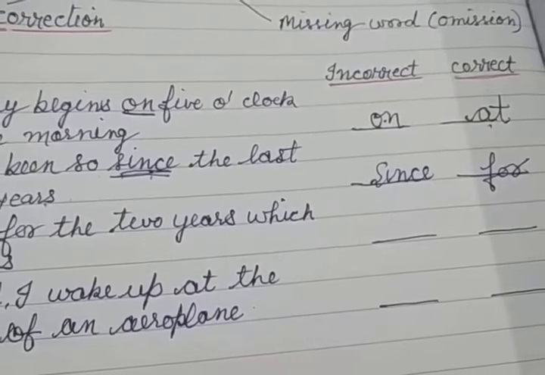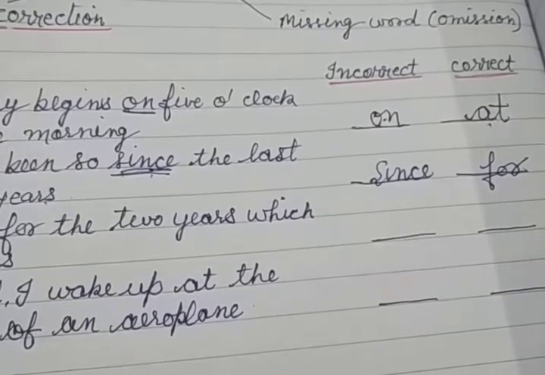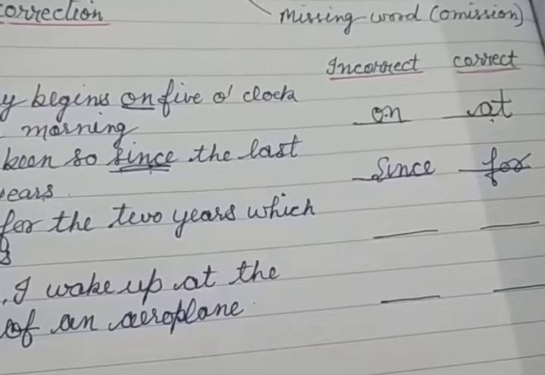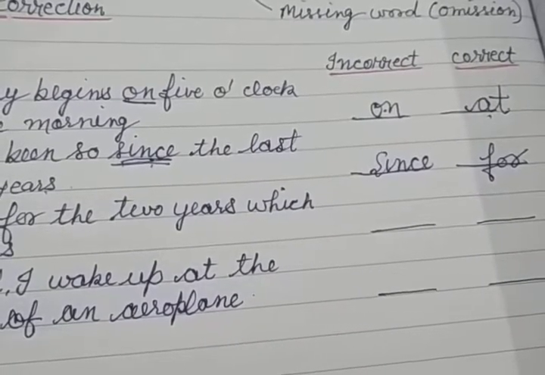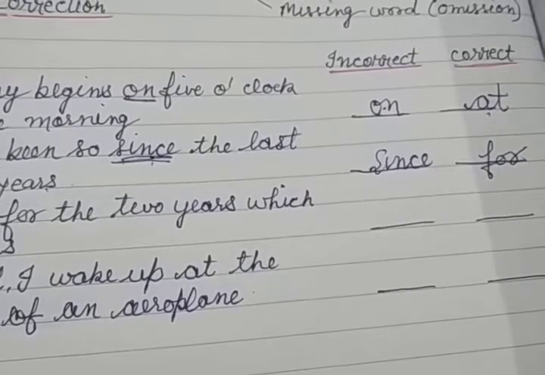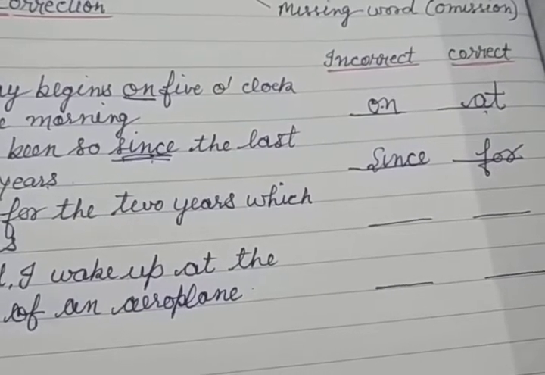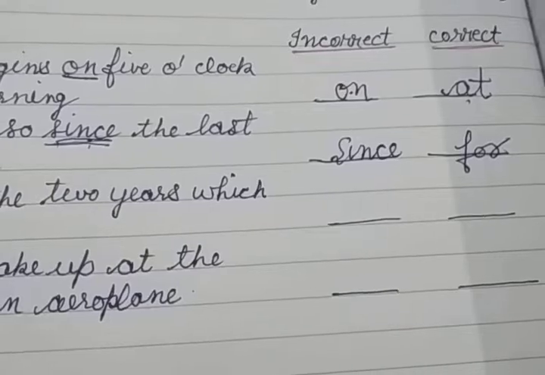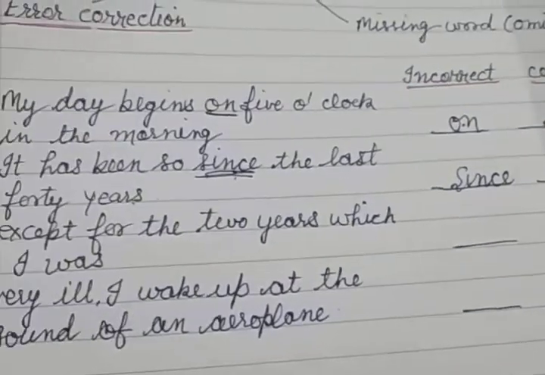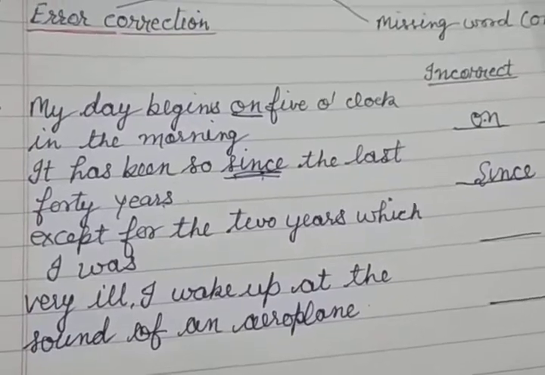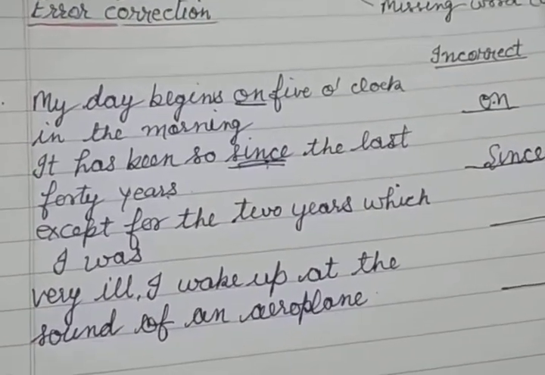Okay, with morning, evening we also use since. With some date we use since. Okay, with some given year, like in 1948, we will use since. And where do we use "for"? "For" is used with some period of time, like in here, for the last 40 years. 40 years is a period of time.